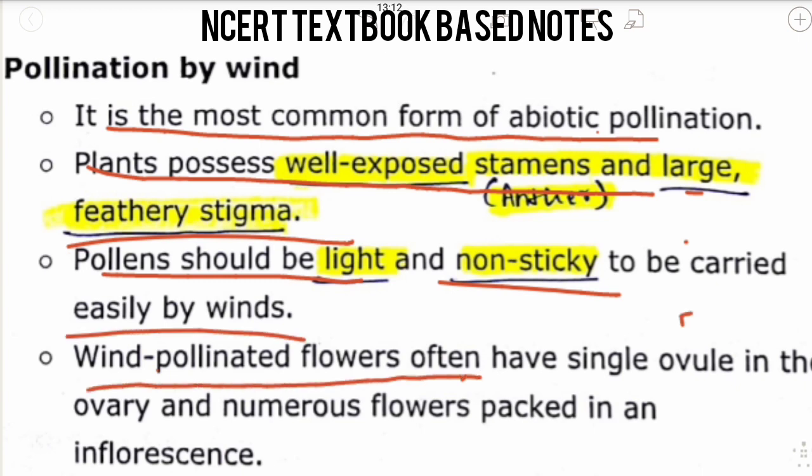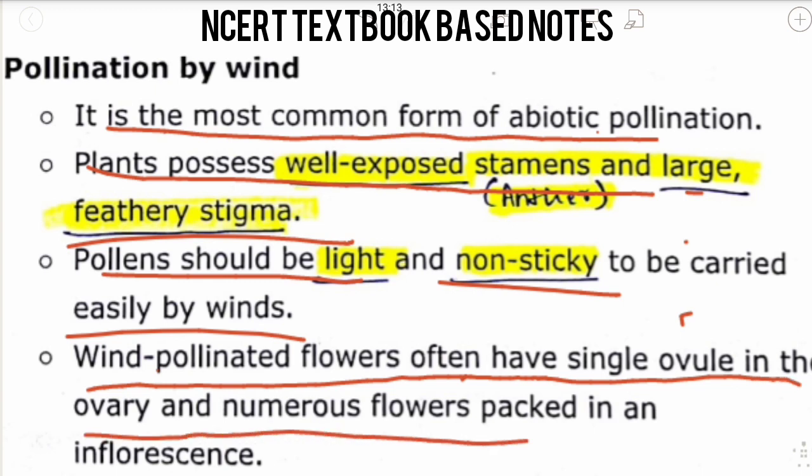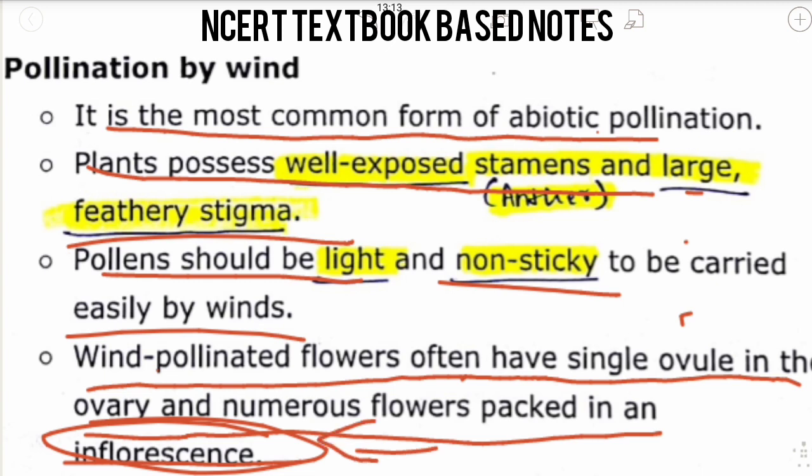Wind pollinated flowers often have a single ovule in the ovary and numerous flowers packed in an inflorescence. They have only one ovule because wind pollination is a rare factor and does not take place all the time. So the chances of pollination are very less, so they have only one ovule, and they are packed in an inflorescence. Inflorescence is the arrangement of flowers.